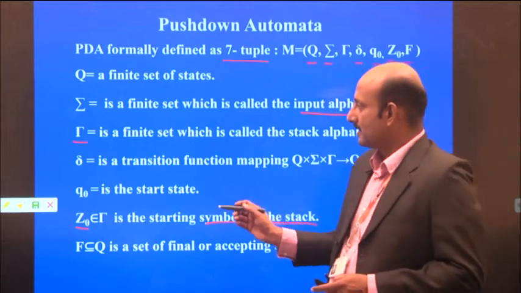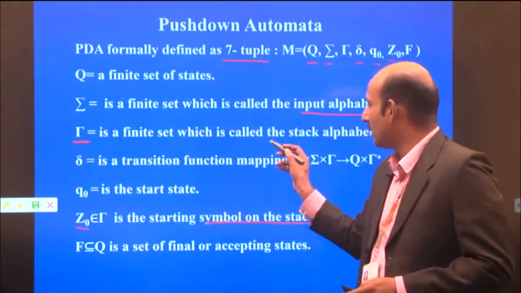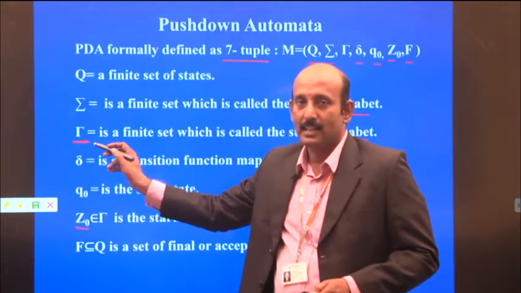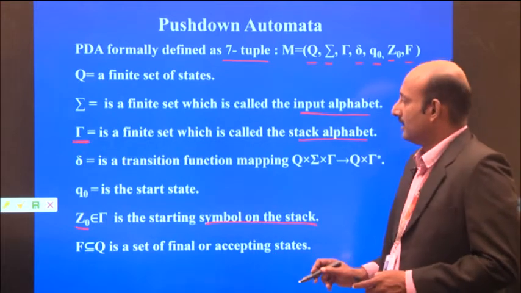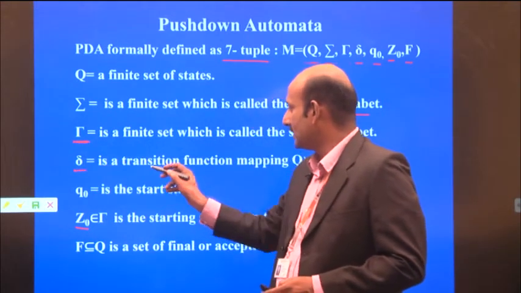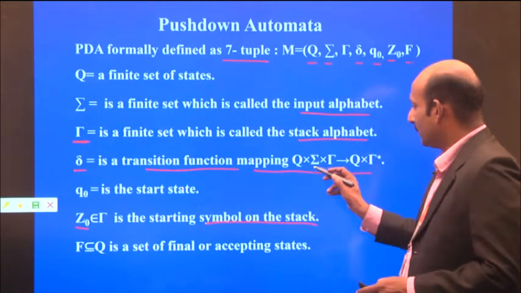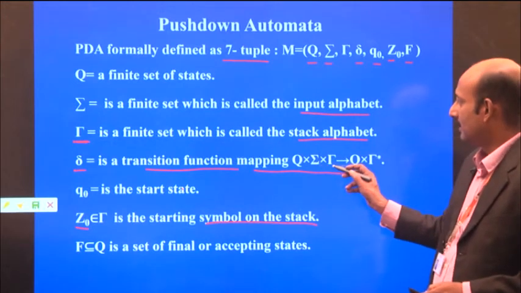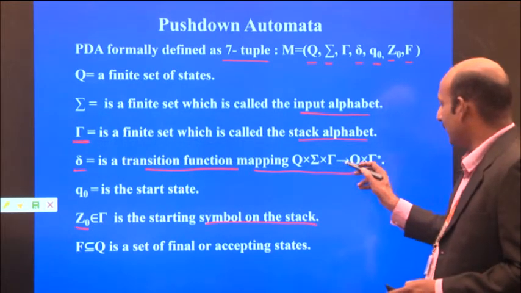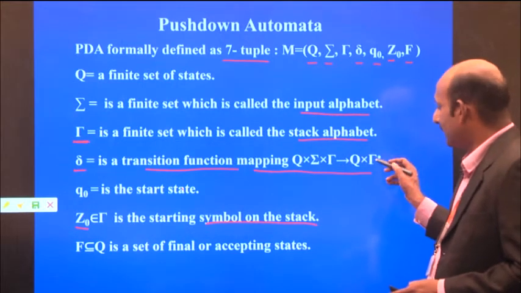Gamma is a finite set called the stack alphabet. And delta is a transition function, a mapping function from Q into sigma with the stack alphabet, that implies Q into stack alphabet power star.